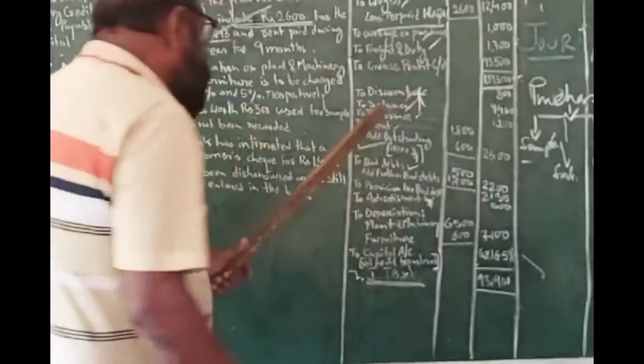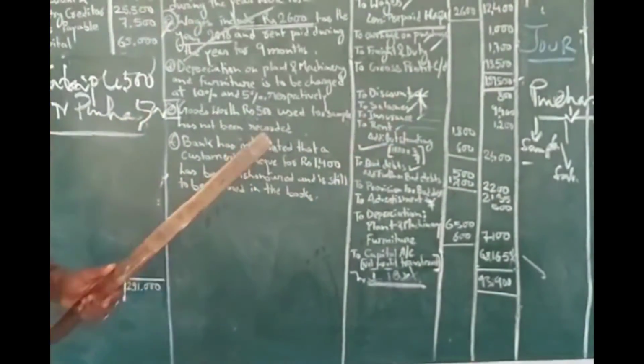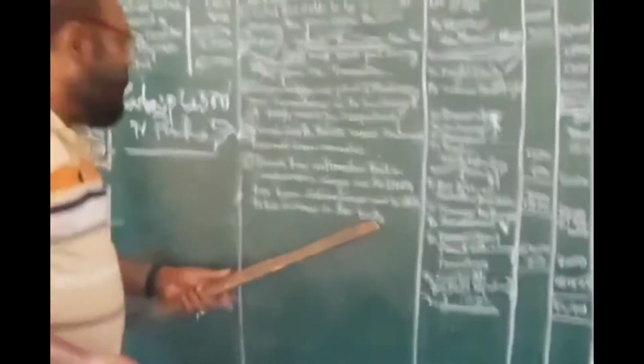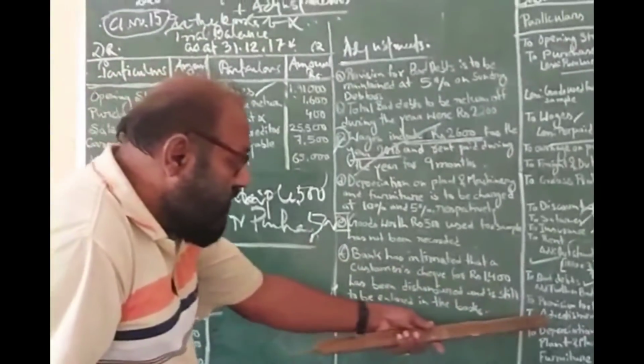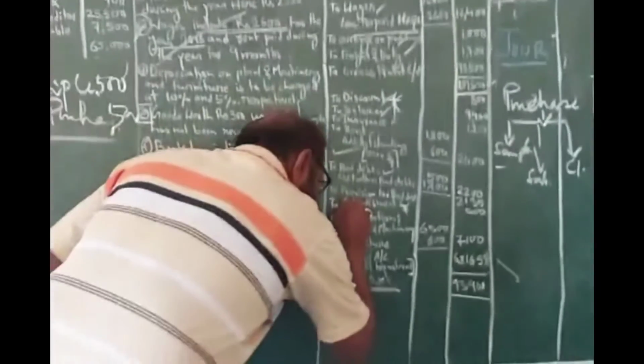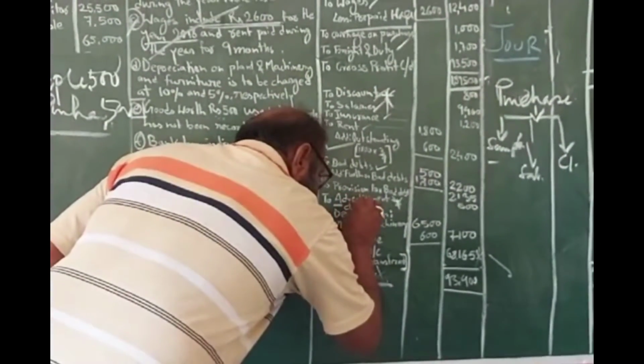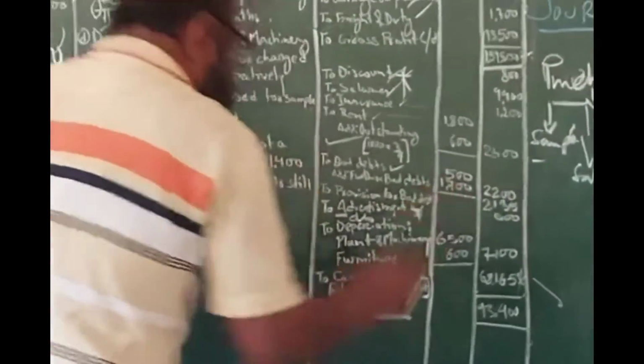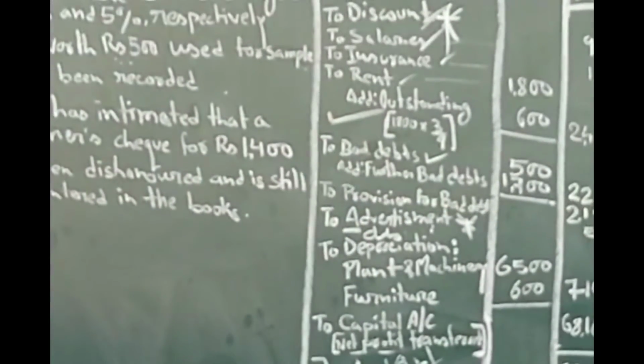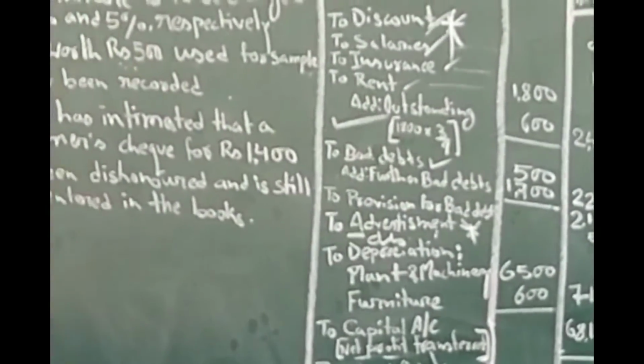Under the head advertisement. Okay. Sample is a method of advertising, a promotional process. So we have written advertisement here. You may write distribution of goods as free sample. Okay, and now it should be deducted from purchase.